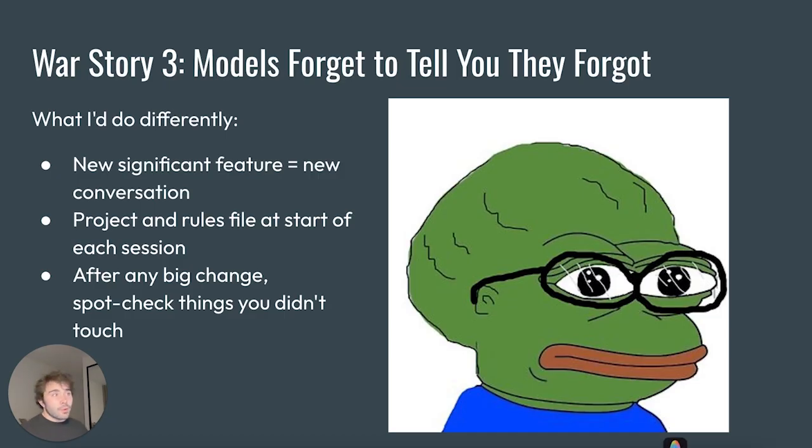So now, what would I do differently? For every new significant feature, start a new conversation. With little errors, it's chill. You can just fix up a few things here and there, and you're sweet. But with things that need more firepower, a new conversation gives it that boost to implement that thing quickly and get away from all the context rot and the performance drop.